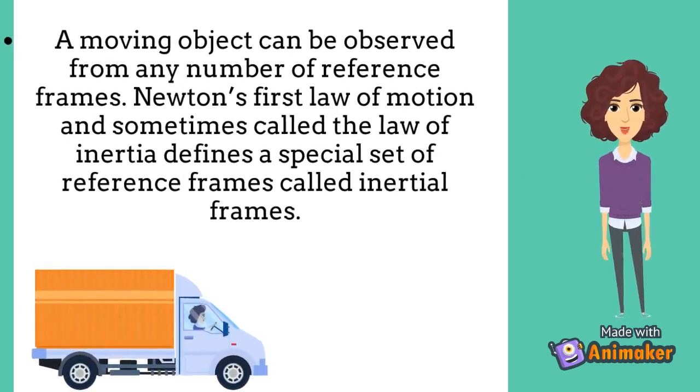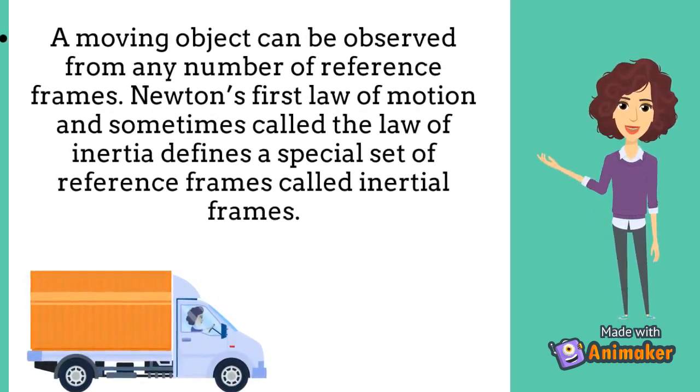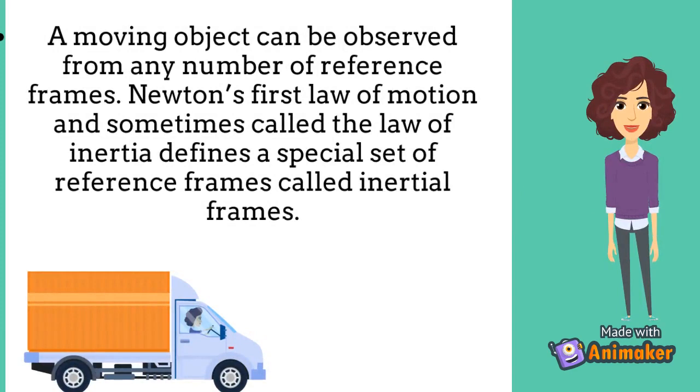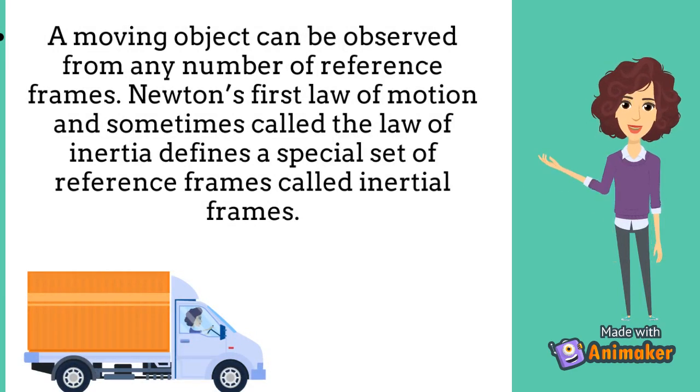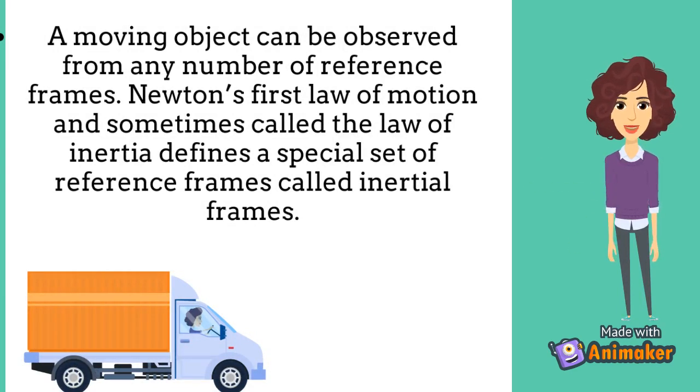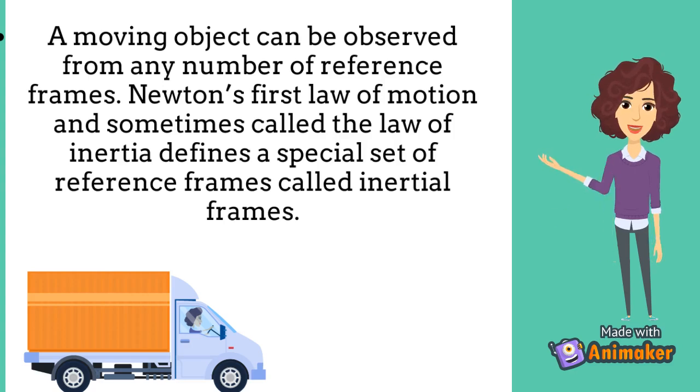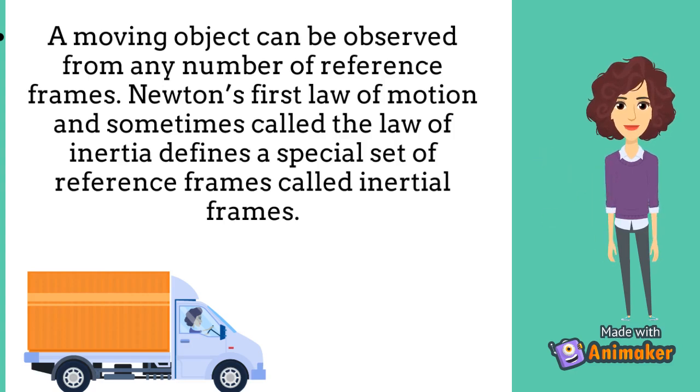A moving object can be observed from any number of reference frames. Newton's first law of motion, sometimes called the law of inertia, defines a special set of reference frames called inertial frames. Like me watching this car from my position.